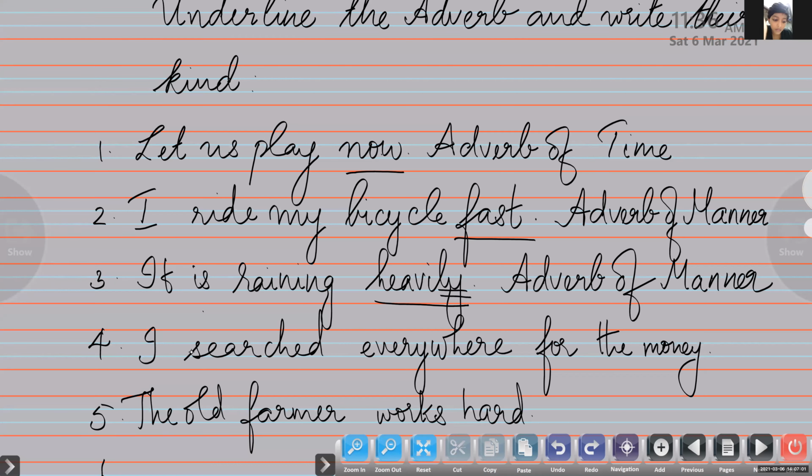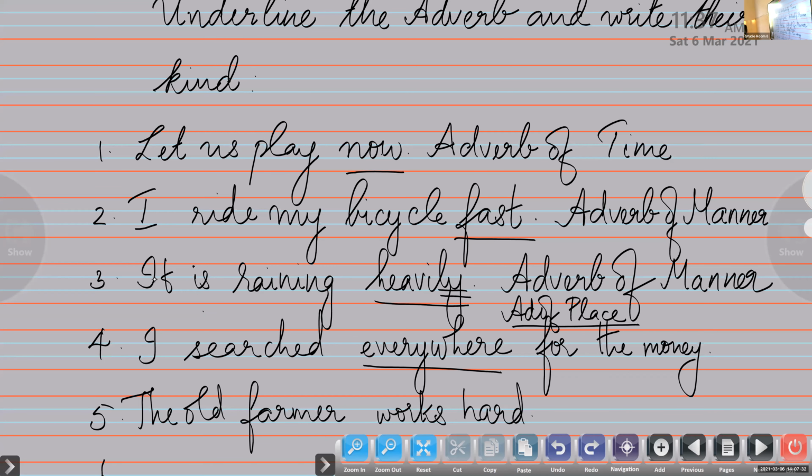Aiden, come on, Aiden. Do the next one. I searched everywhere for the money. Ma'am, everywhere. Yes, everywhere. What kind is it? Adverb of place. Yes, very good. It is adverb of place. Please do write it by the side of it. Okay. If it is right, put a tick against it. Amran, come on, Amran. Do the next one.